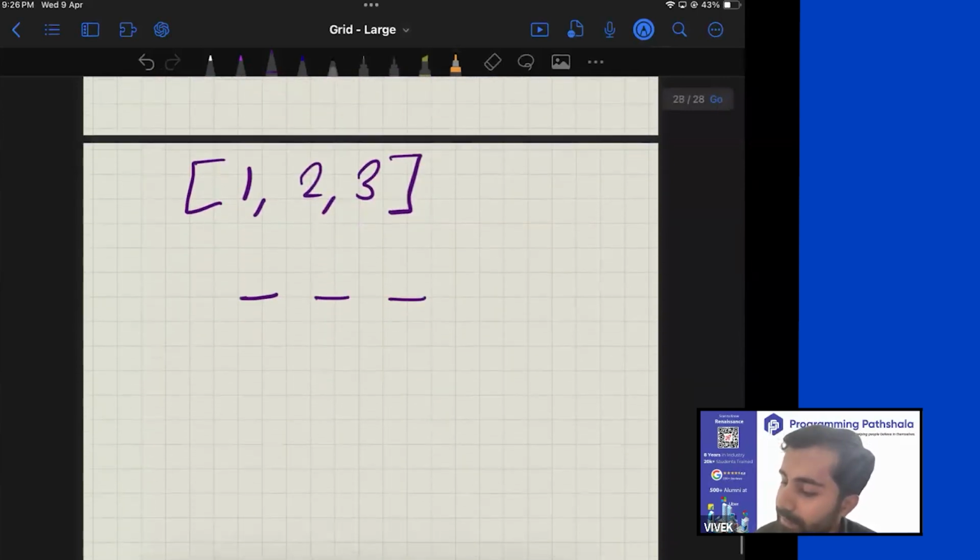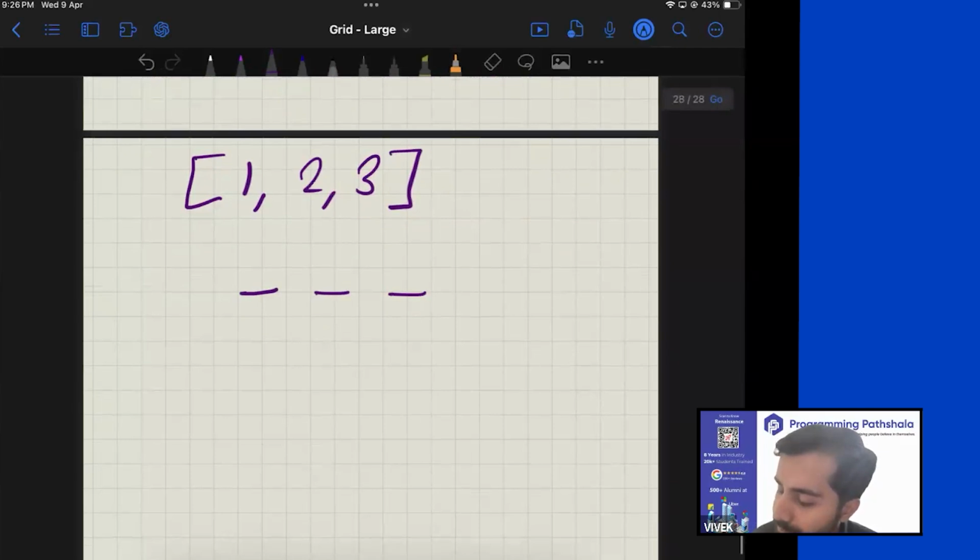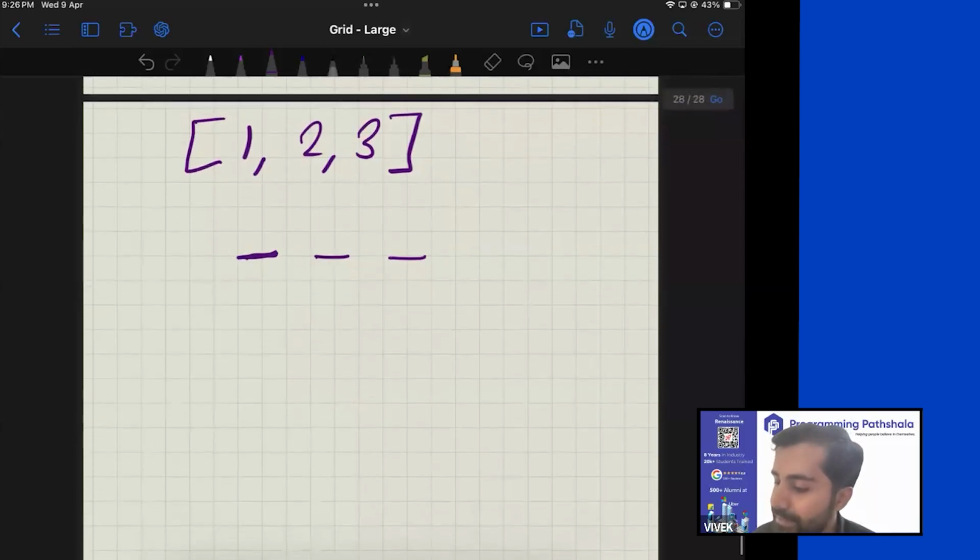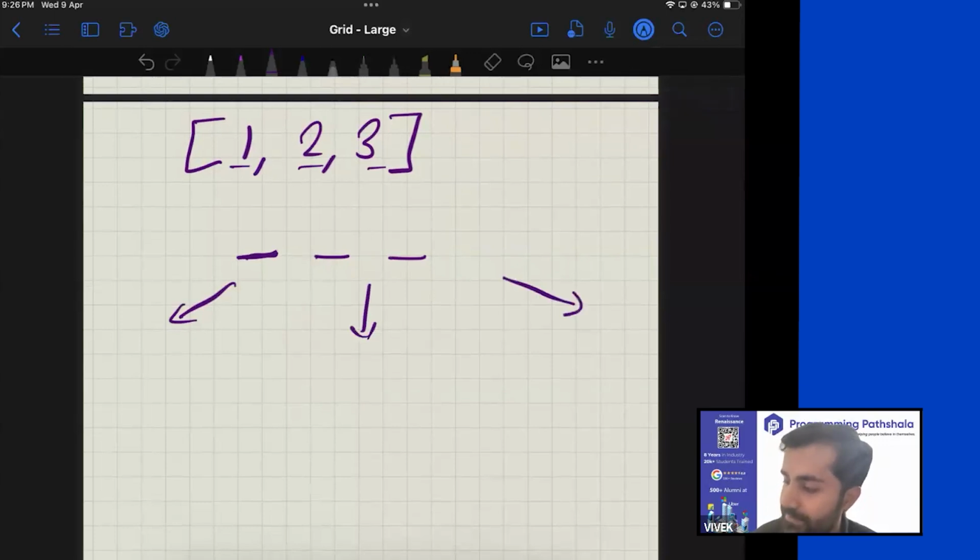So I would say that, hey, let's start with deciding what element can come here. Then you can immediately realize that there are three different choices. So here I can either place a 1, or I could place a 2, or I could place a 3, correct?